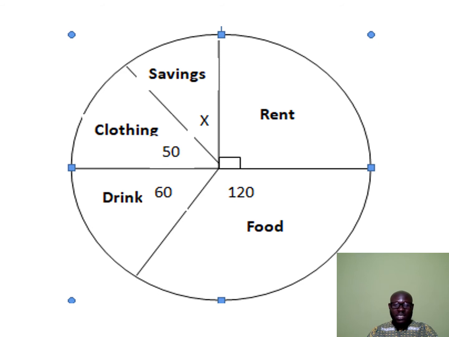We have to use the chart to answer the questions that were displayed for you. The first question read: what fraction of Mr. Esiedu's income is spent on food? Good. So I want you to take your pen and your book as we solve it together.